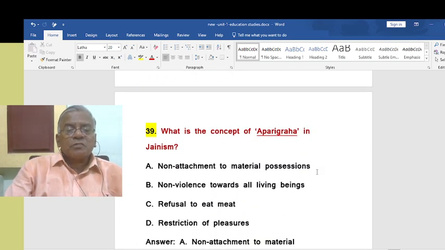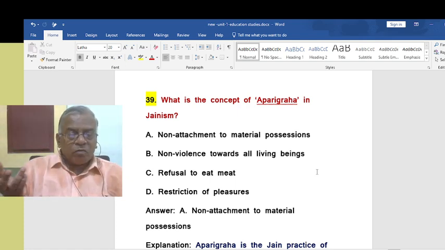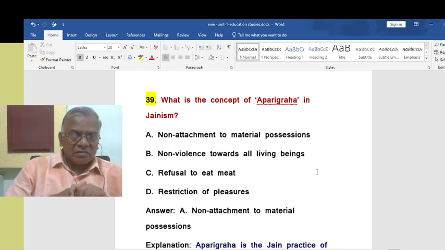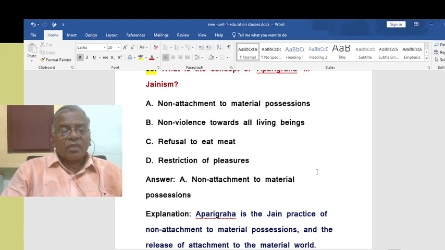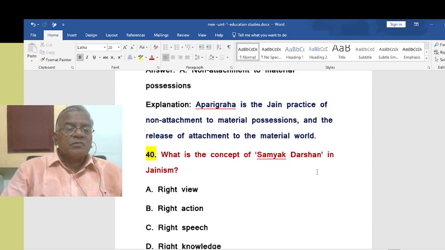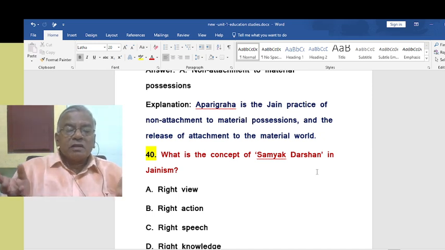What is the concept of aparigraha in Jainism? That is non-attachment to material possessions. In other words, not having any greed over material things. So that is called aparigraha. Non-attachment or non-possession, both words are okay. Non-attachment to material possessions, material things. Aparigraha is the Jain practice of non-attachment to material things and the release of attachment to the material world. Release of attachment.